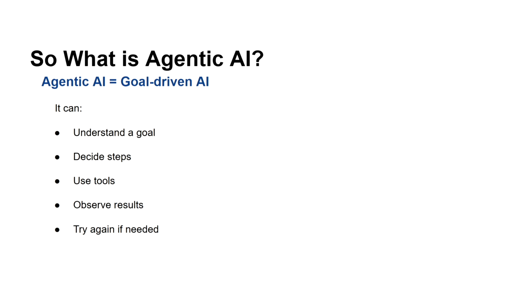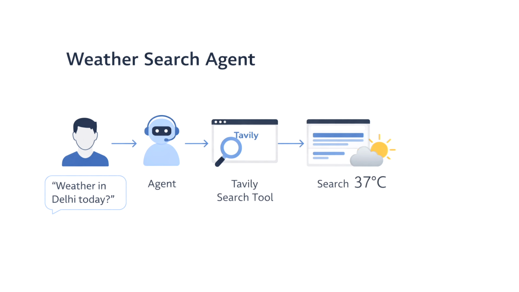Now, if I talk about agentic AI, it is basically goal driven AI. It can understand a goal, it can decide steps, it can use some tools, it can observe the result and then try again if needed. So if we take our example of weather search, we can integrate a search tool, and then it can answer based on those search results about the weather. And it's very similar to human-like thinking.